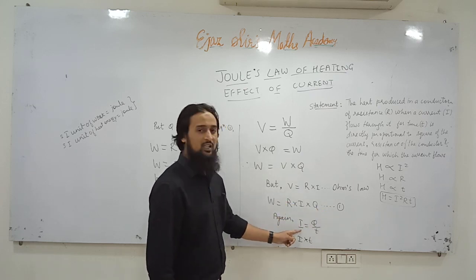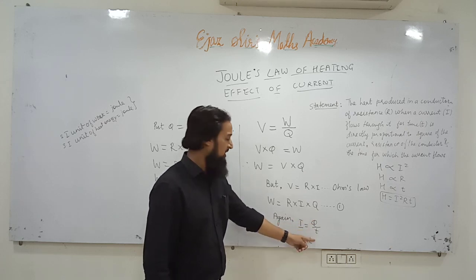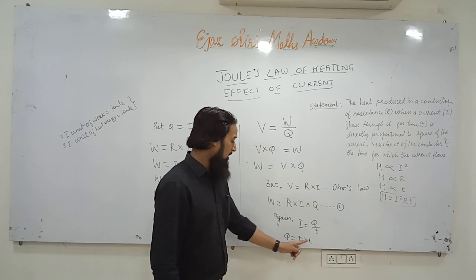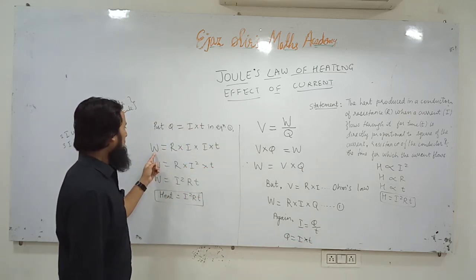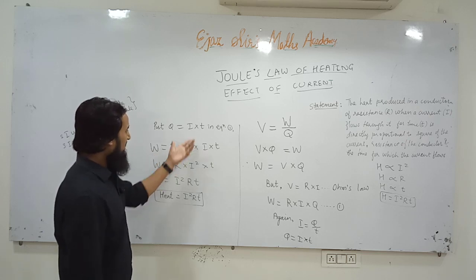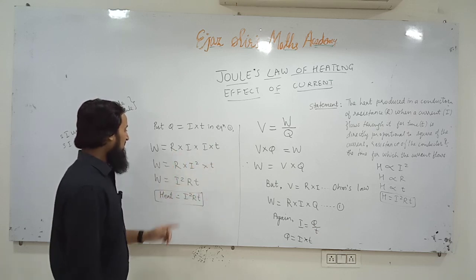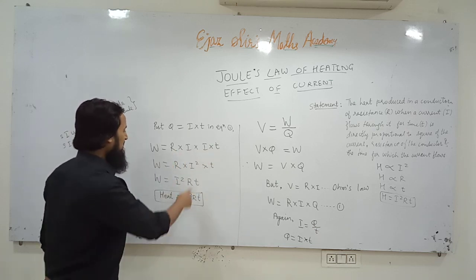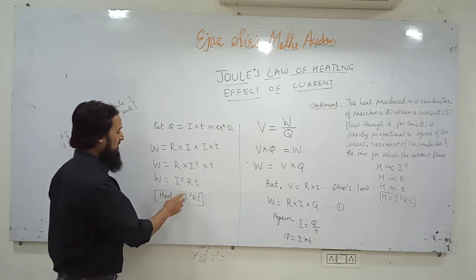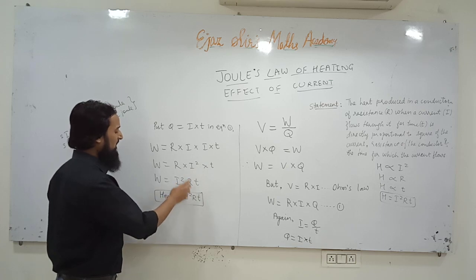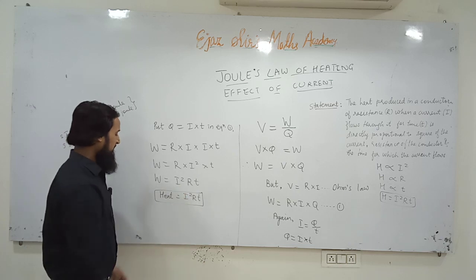Again we know electric current is defined as the rate of flow of charge. Electric current is defined as flow of charge per unit time. So Q is equal to I into T. Now put Q is equal to I into T in equation number 1. We get W is equal to R into I. Again instead of Q we can write I into T. I into I will become I square. This is T and this is R. So we can change the order. We can write I square first, then R, then T. It doesn't matter if you write T R I square, you can write R T I square. Whatever may be the sequence, the law remains the same.